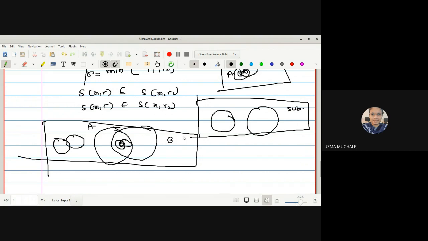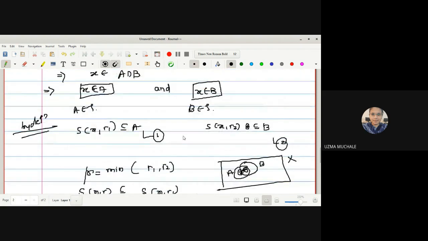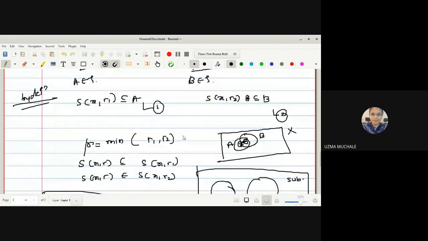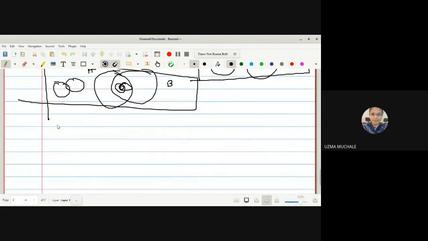What do you mean by this? If you go with equations 1 and 2, S(x,r1) is contained in A, and S(x,r2) is contained in B. So from equations 1 and 2, can I write directly that S(x,r) is contained in A as well as S(x,r) is contained in B? This is because they are contained in S(x,r1) as well as S(x,r2). It is visible in the diagram that S(x,r) is common to both, so S(x,r) will be contained in A as well as in B. You can write the reason by equations 1 and 2.